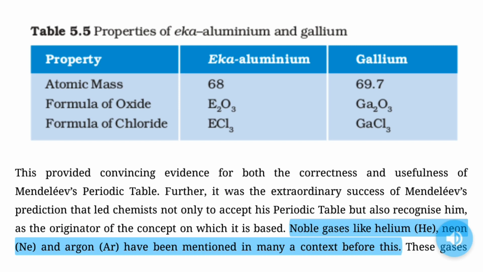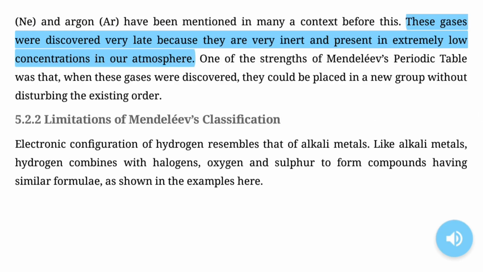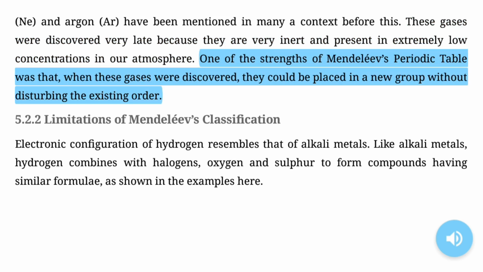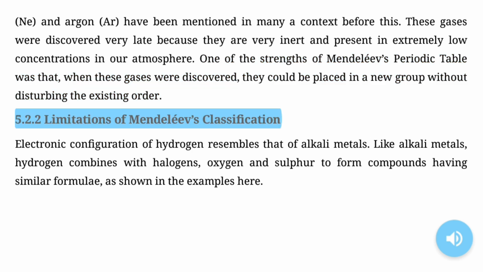Noble gases like helium, He, neon, Ne, and argon, Ar, have been mentioned in many a context before this. These gases were discovered very late because they are very inert and present in extremely low concentrations in our atmosphere. One of the strengths of Mendeleev's periodic table was that, when these gases were discovered, they could be placed in a new group, without disturbing the existing order.